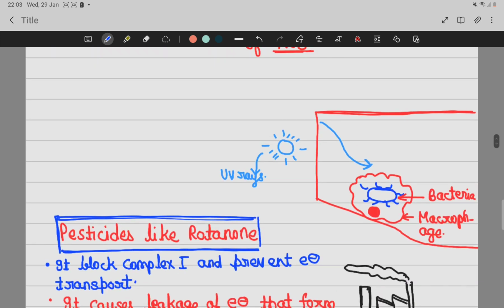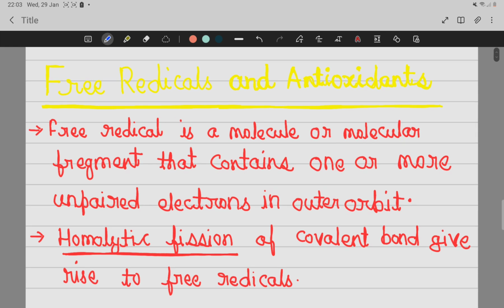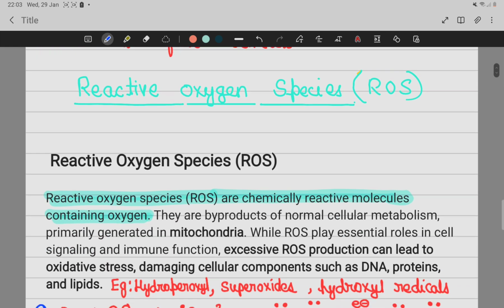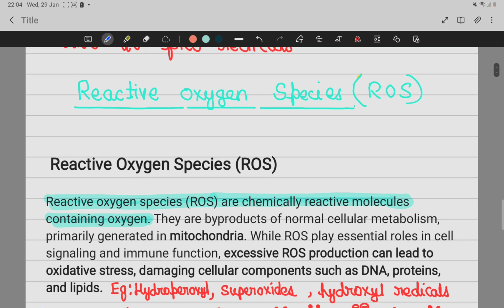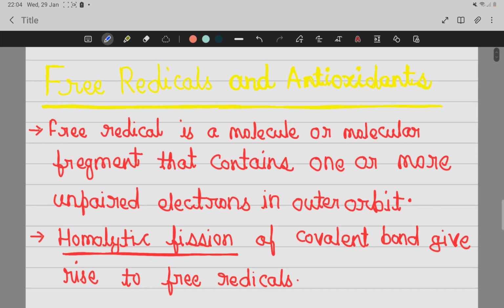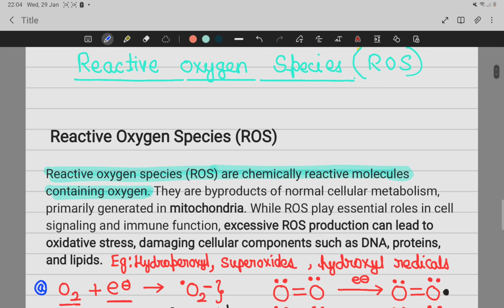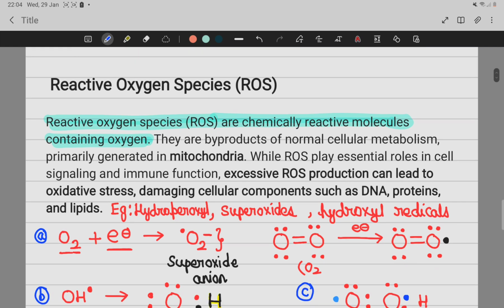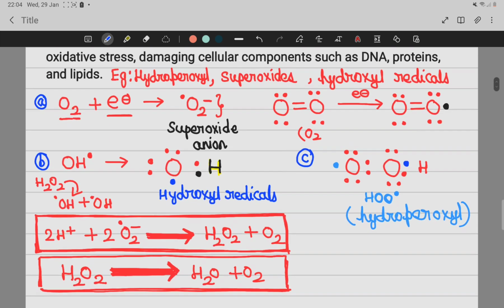So in this video, let's see what we discussed. We discussed what free radicals are: molecular fragments or molecules which have an unpaired electron in the outer shell. Then we discussed what reactive oxygen species are. In that we discussed superoxide. Superoxides are highly reactive in nature, and they are very dangerous.